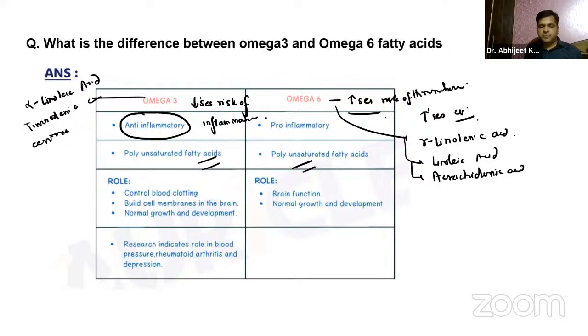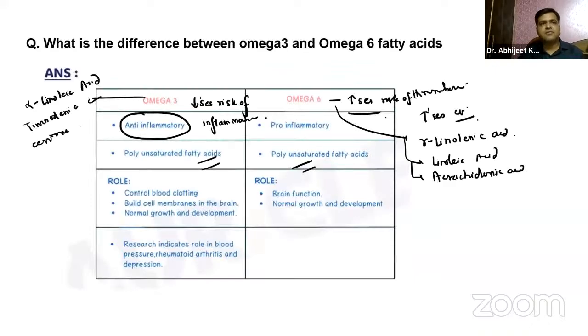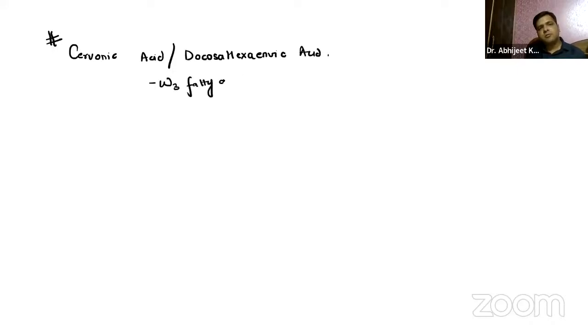Now, when we say, now let us first discuss the cervonic acid, guys. The cervonic acid in detail. Now, cervonic acid, this can be again a very short question, guys. The cervonic acid is also called docosahexaenoic acid. Right? You already know it is an omega-3 fatty acid. Apart from that, it is from fish oil or breast milk.